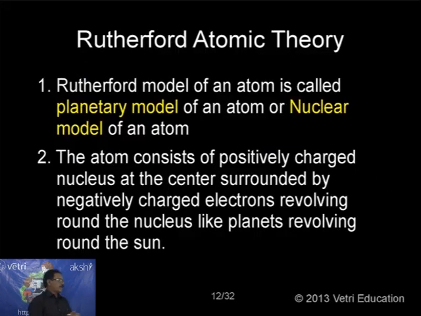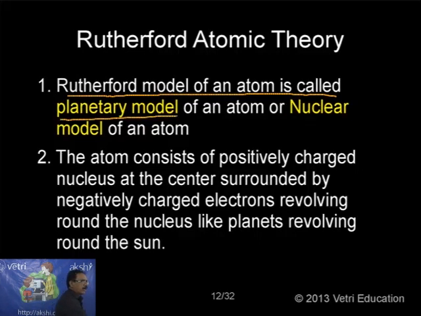Okay, what is the first one? Postulates. According to the Rutherford model, the atom is called the planetary model or nuclear model. Remember this, because competitive questions can be asked.